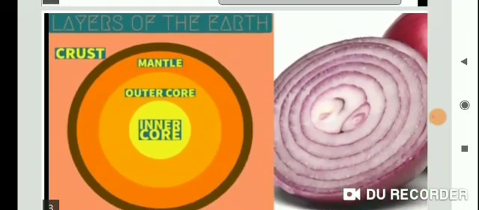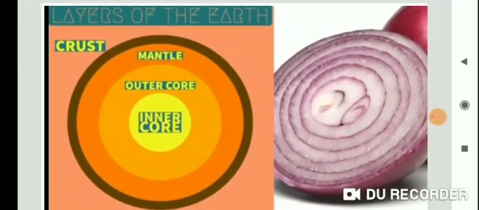Now see, layers of the earth. Do you know that the earth, our homeland, is a dynamic planet? It is constantly undergoing changes inside and outside. So what is the earth made up of? See the layers of the earth. You can also see in the images that it is just like an onion, with many layers.